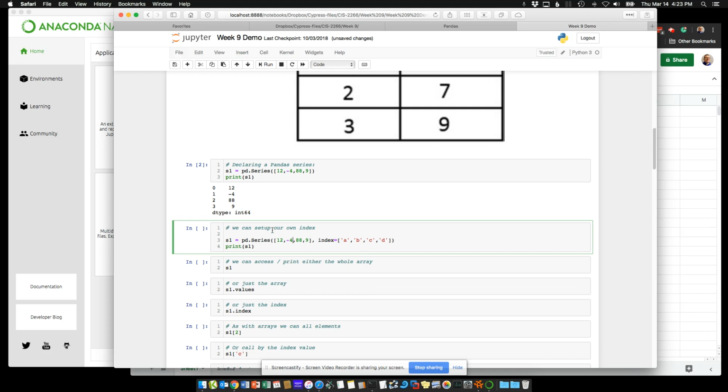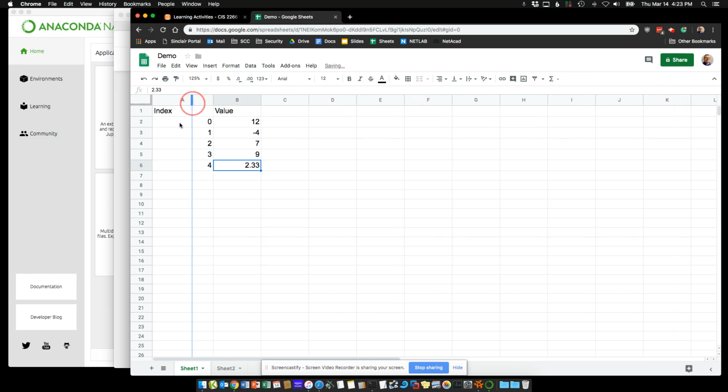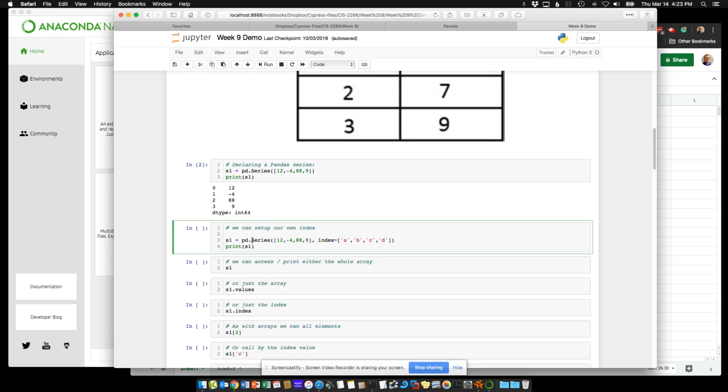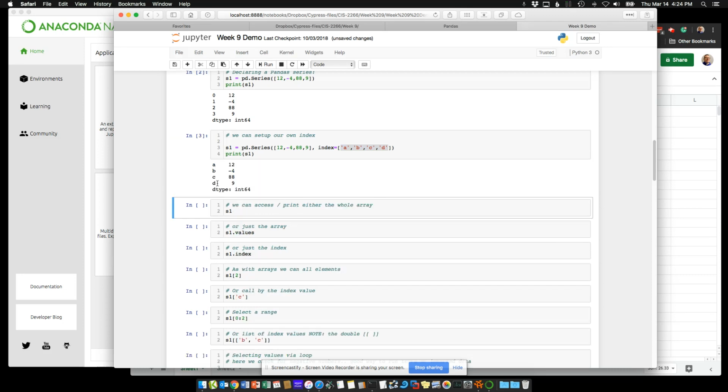Now we can also create our own index though. It's almost like here where we can start with the default index. So unless we want to create an index called A, B, C, D, and E, we can create the same type of thing within Pandas. So you can see with the statement here, we went ahead and created S1 again, and we're doing the same series. In this case, we're doing a keyword argument of index equals, and we're actually going to pass in the actual index for those values. So let's run that, and you can see now we have A, B, C, and D for those same values.